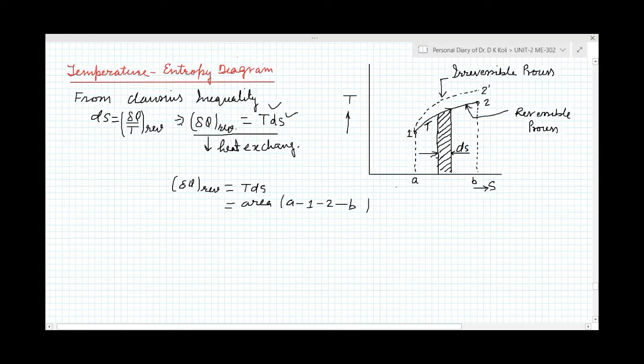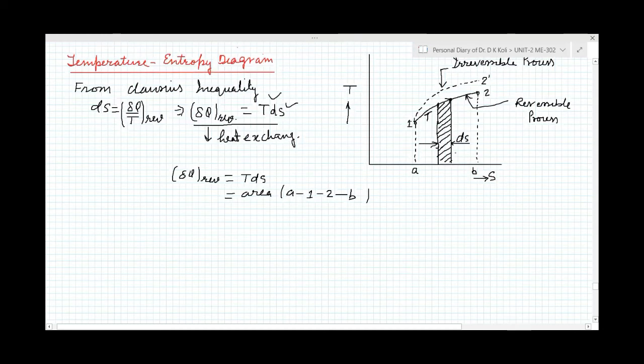So we have taken the element here. Temperature is changing from 1 to 2, but for this elementary length, from this point to this point, we can say the temperature is T.